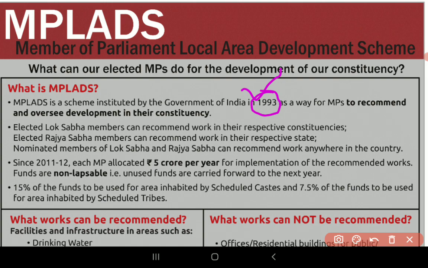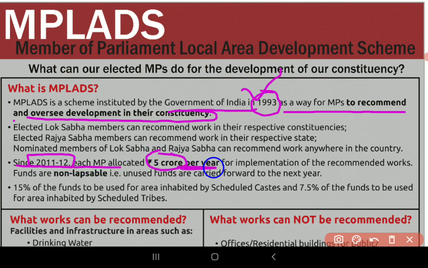The MPLADS scheme was instituted by the Government of India in 1993 as a way for MPs to recommend and oversee development in his or her constituency. So an MP, a Member of Parliament, can recommend development works in his or her constituency. For that, each MP will be given certain funds. Previously, it was a different amount. Since 2011-12, each MP is allocated 5 crores per year. You have to understand, 5 crores per year, for implementation and recommendation of works. Okay, implementation of the recommended works.